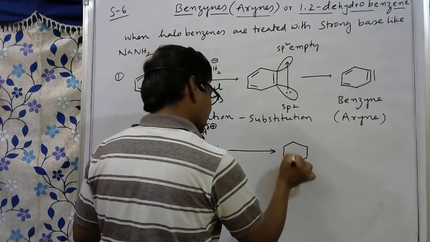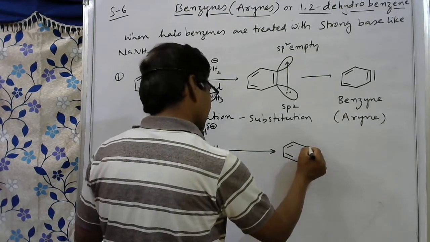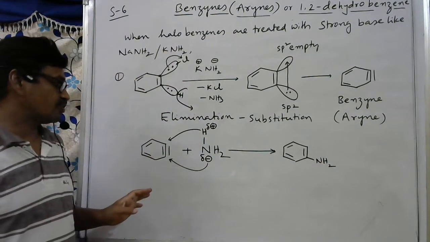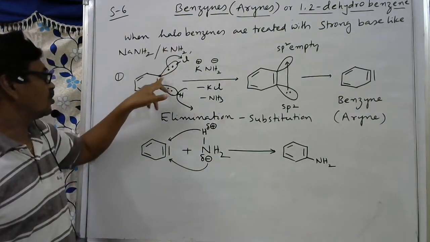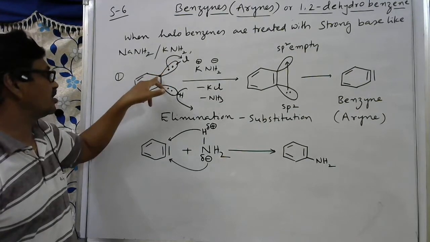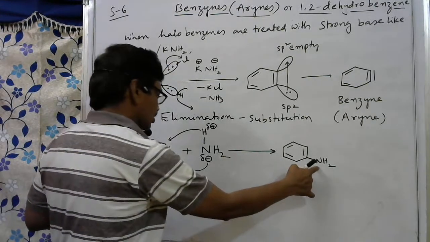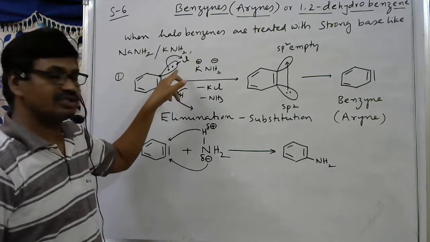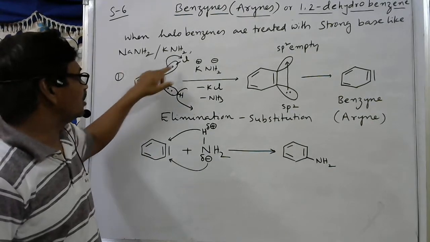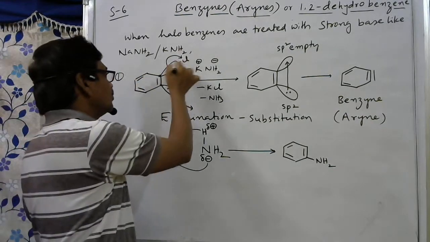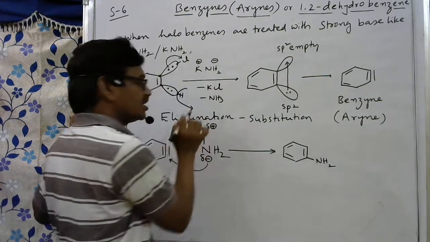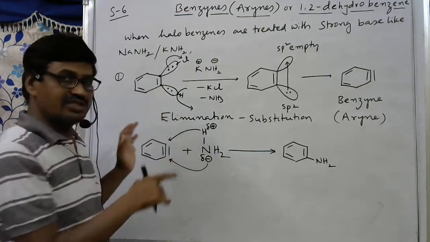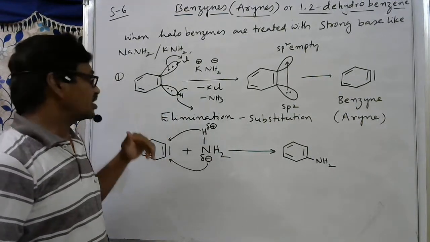The compound formed here is like this. Here double bond, again here hydrogen, here NH2. This is one substituted compound. What is the substituted compound? Here chlorine is present on this carbon atom, but this NH2 group comes to the carbon atom which is adjacent to this chlorine. Otherwise, it is adjacent to the leaving group. This chlorine is the leaving group, no? From here, chlorine is eliminated as KCl. So NH2 is added or attacked to the carbon atom which is present beside the leaving group.